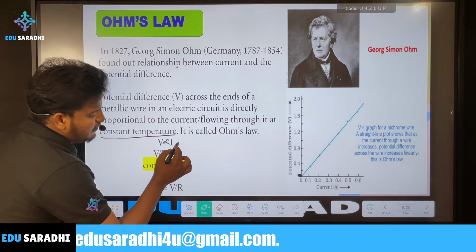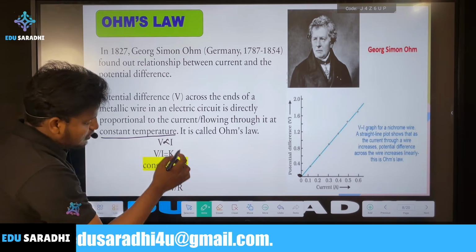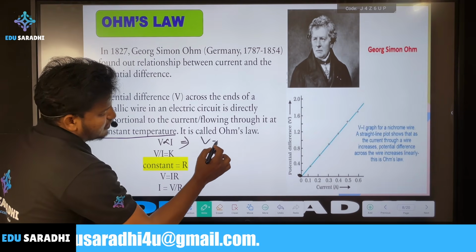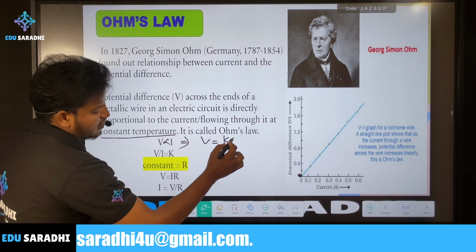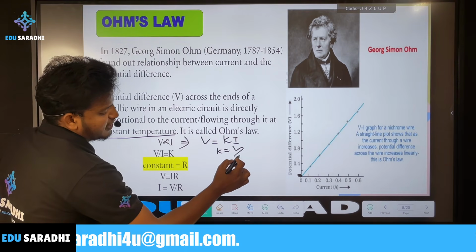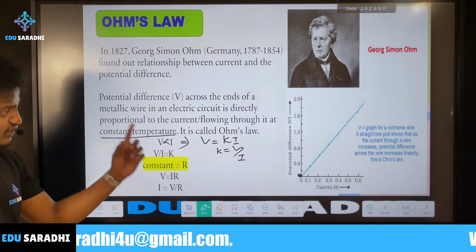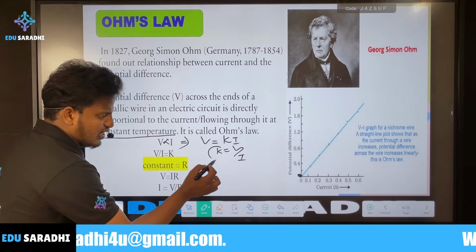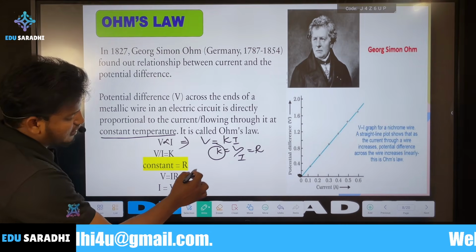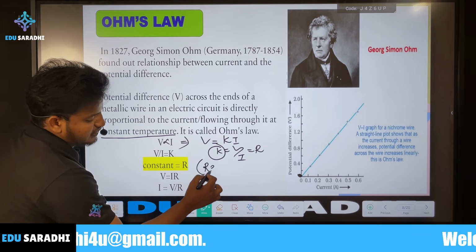If we write one more relation, V ∝ I, then V equals some constant K times I, so K is equal to V by I. He also gave a name to this constant. That constant is called R, which is nothing but the resistance.